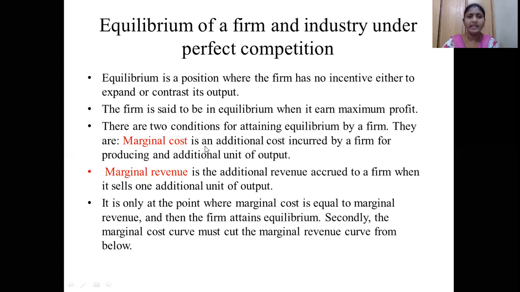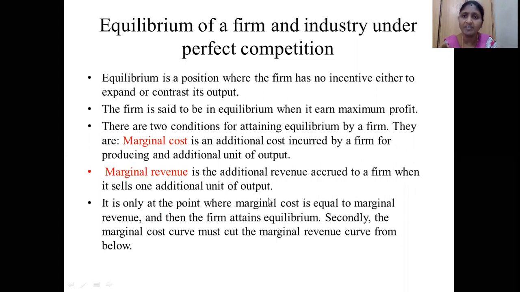I am telling you, it is the additional cost incurred by a firm for producing an additional unit of output. The firm is spending some cost for increasing the additional unit of output. That cost is called marginal cost. Okay. So what is marginal revenue? It is the additional revenue accrued to a firm when it sells one additional unit of output.